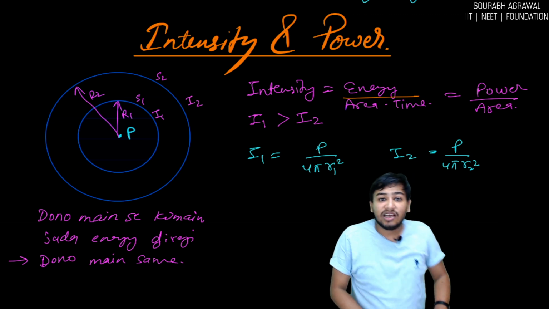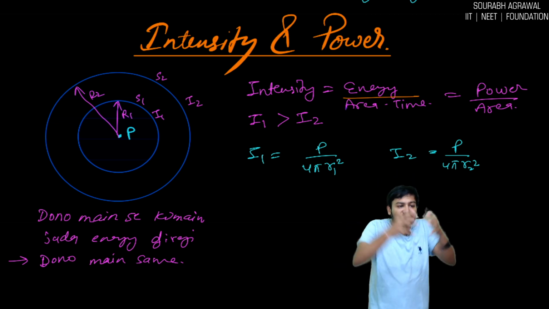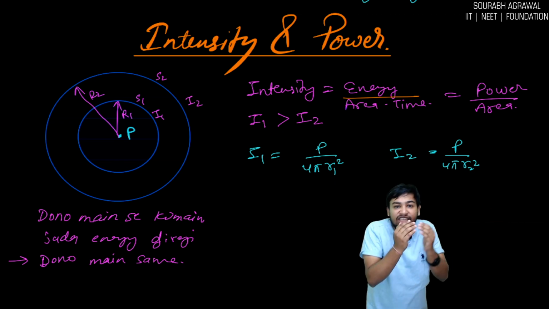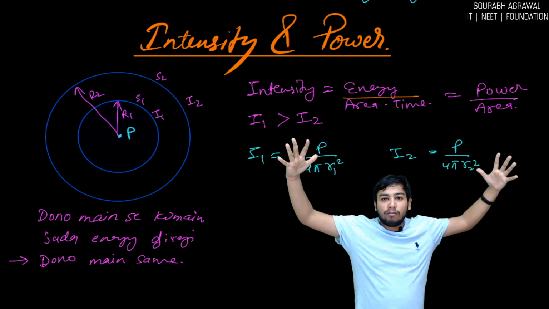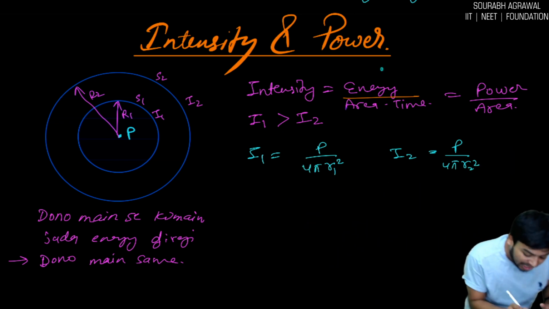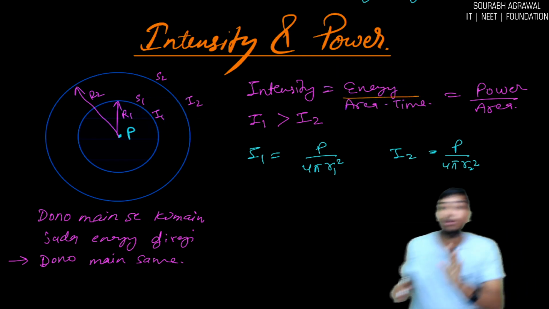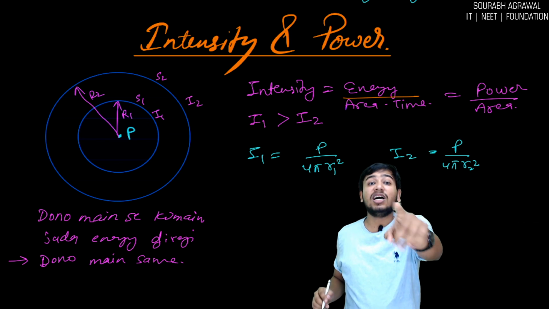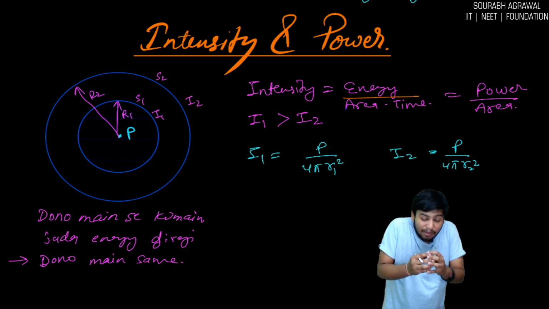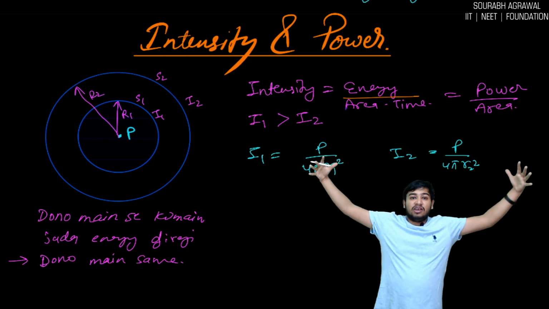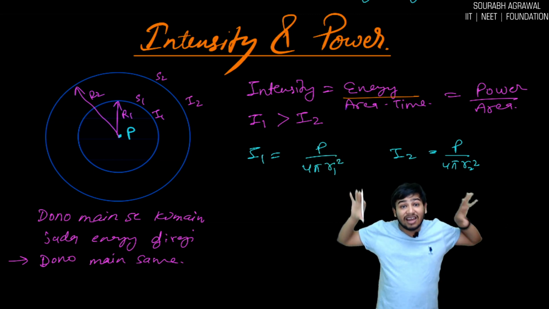So you will say, sir, whatever power is coming out is going in both. How much energy is coming out from I1 will go from I2. So sir, energy going in per unit time is same in I1 and I2. So what we have to see? We have to see the area. Now that same energy is getting distributed in larger area, so intensity will be less.